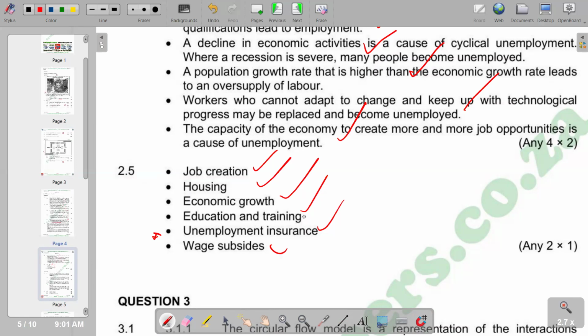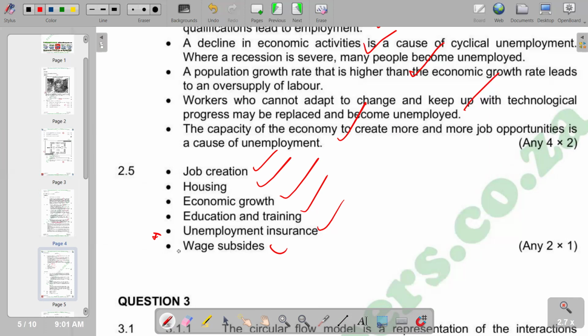Remember, we've got the UIF, which is the Unemployment Insurance Fund. That's how the funding is raised, which is then later extended to those that lose their jobs. So in that case, we are trying to reduce the effect on workers that are unemployed.